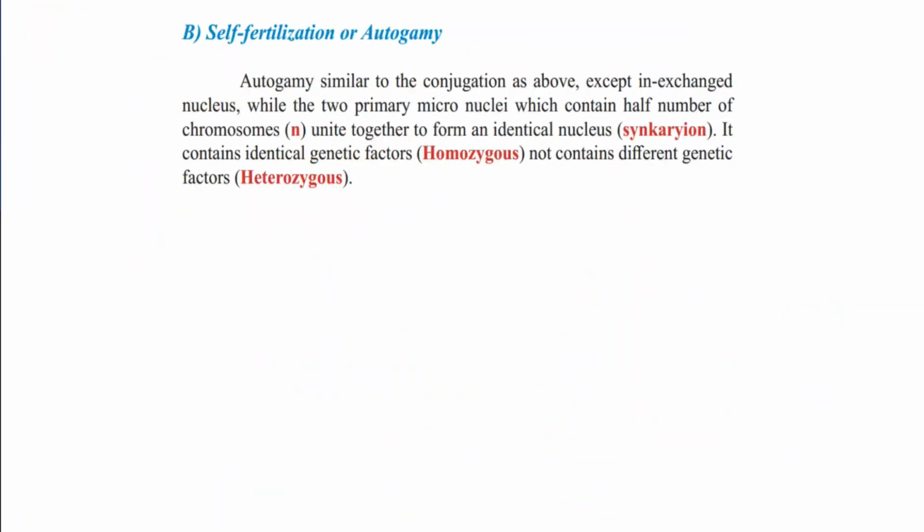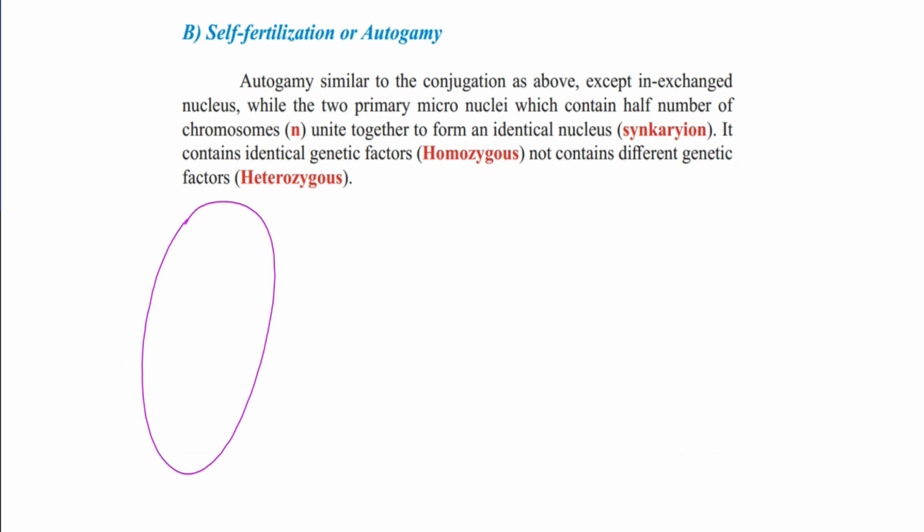Self-fertilization or autogamy in Paramecium. Autogamy is similar to conjugation as above. How? Paramecium has micro and macronucleus.